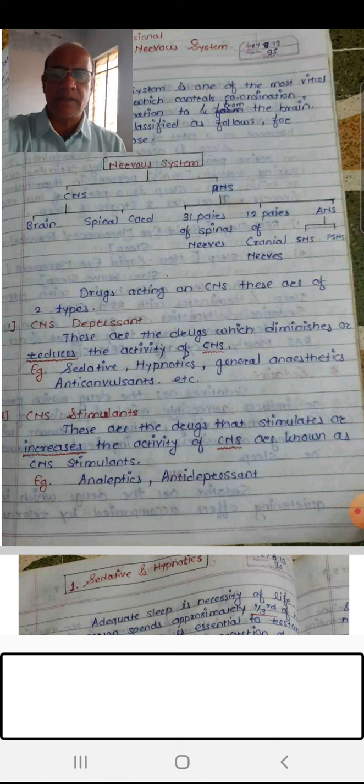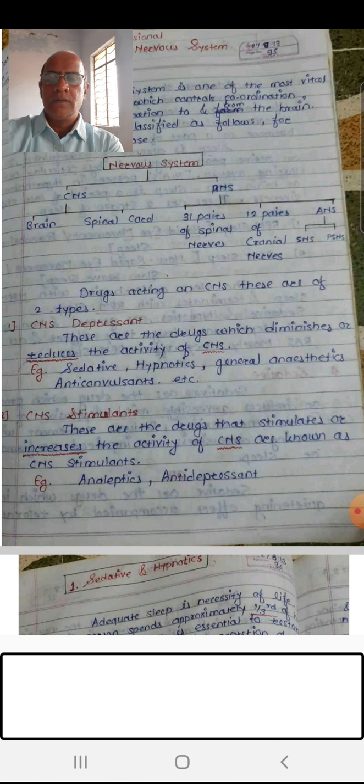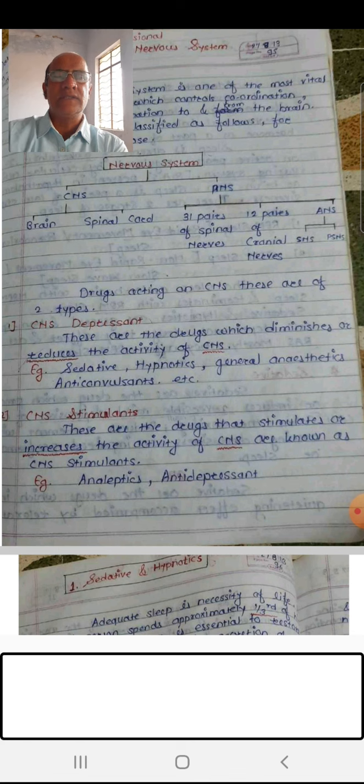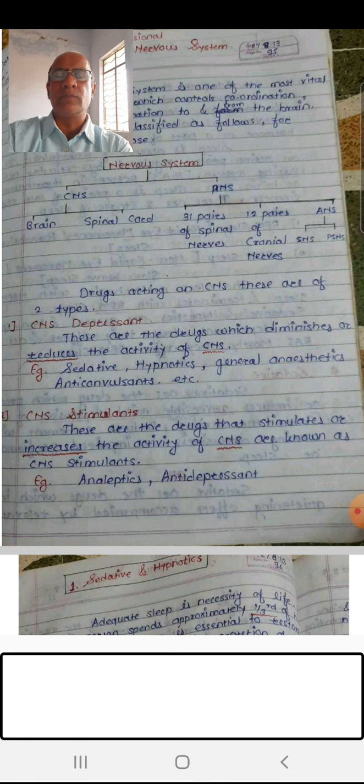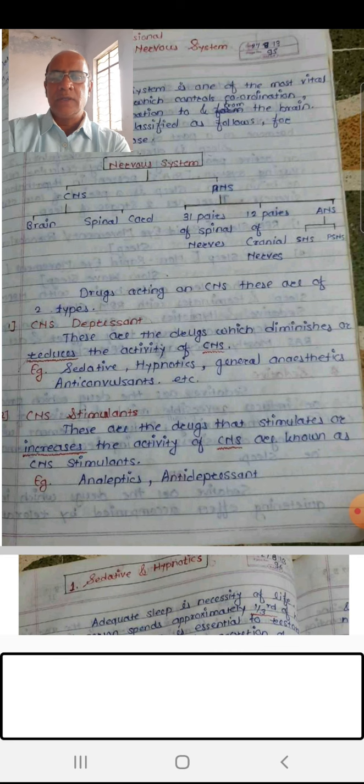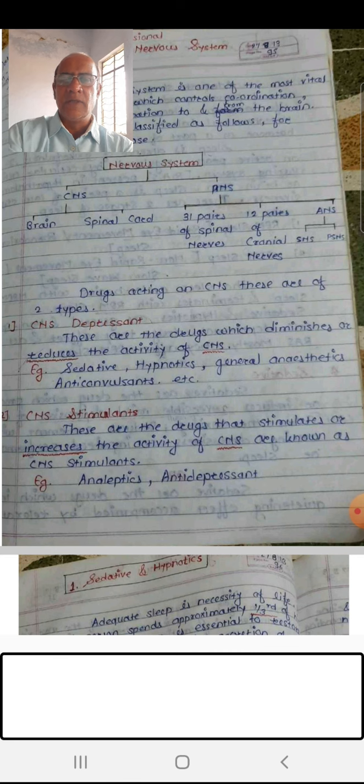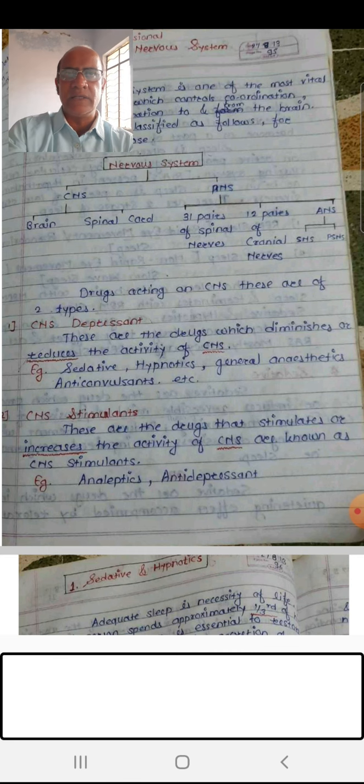Now in pharmaceutical chemistry 2, we are beginning with another set of topics, that is drugs acting on nervous system. You all know that nervous system is one of the vital systems of our body. In first year, in human anatomy and physiology, you have gone through various systems of our body, and you all know that nervous system is one of the vital or most important systems of our body, which controls and coordinates within your body. It transmits the information to the brain, and from the brain to the effector organs.